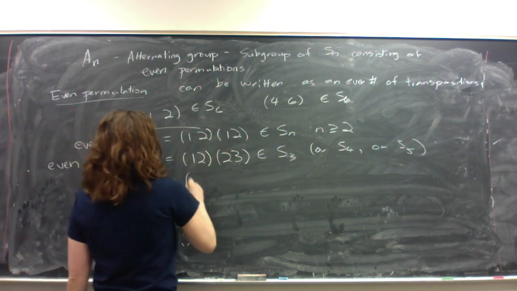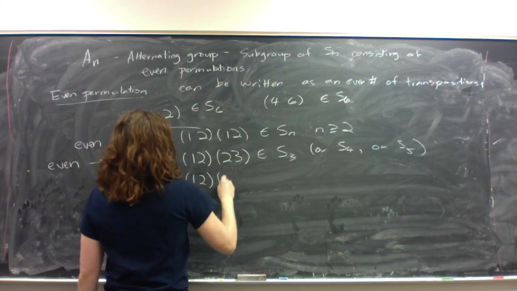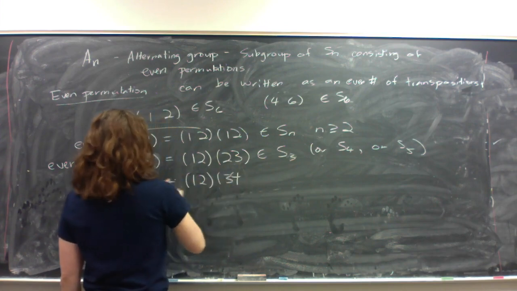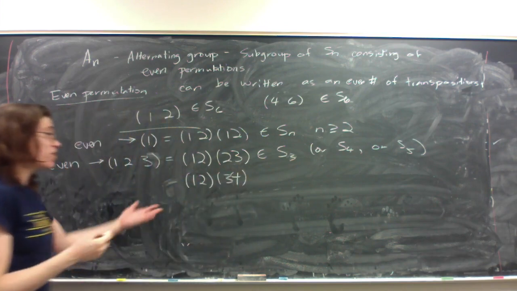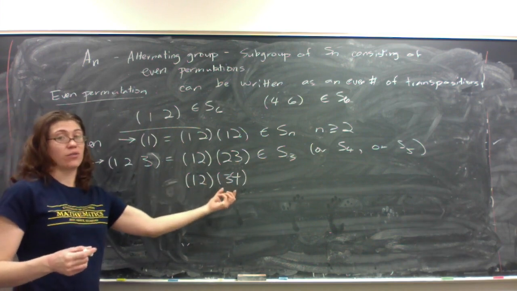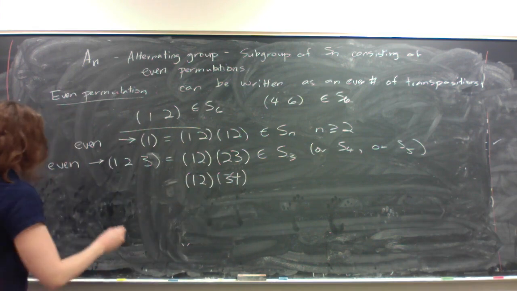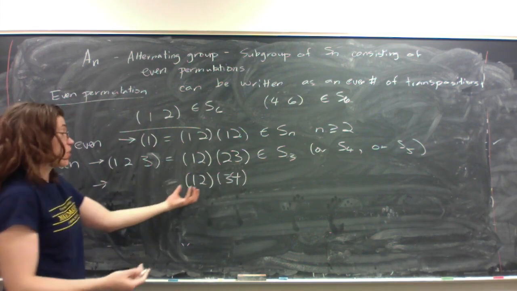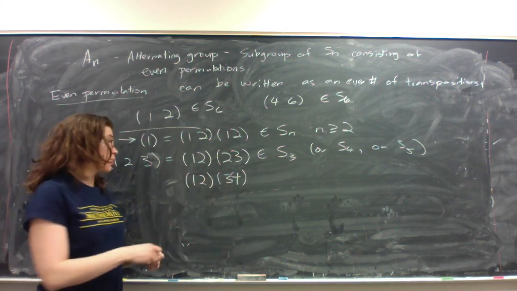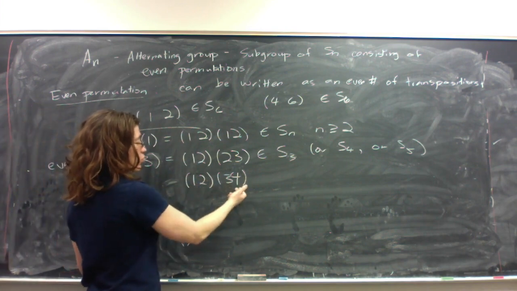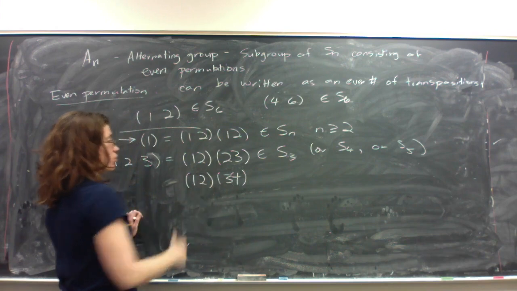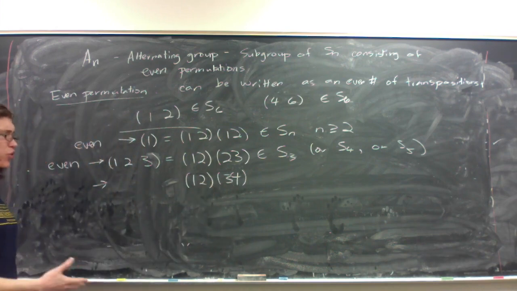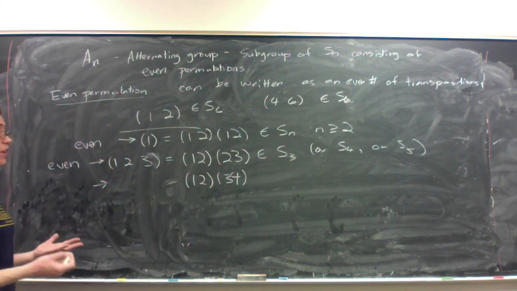Likewise, something like (1 2)(3 4) is also even because it's a product of two cycles. This is my favorite way of writing this product because what does it do? It switches 3 and 4, it switches 1 and 2. There's not a way to write this as a single cycle.